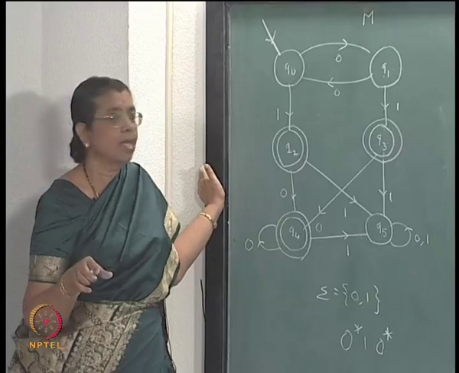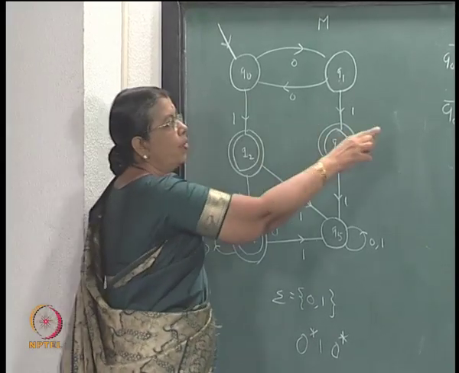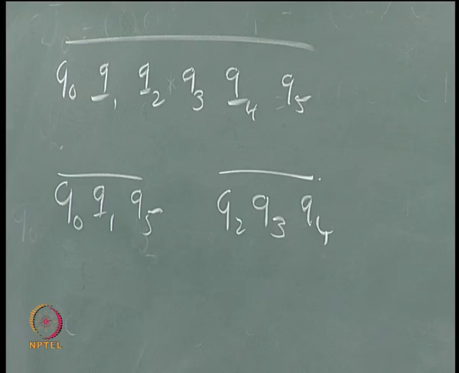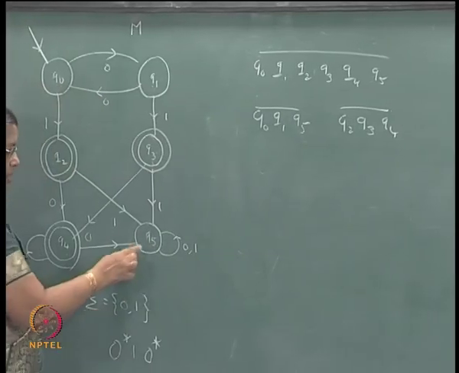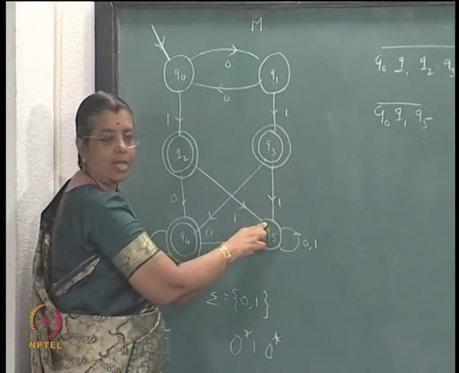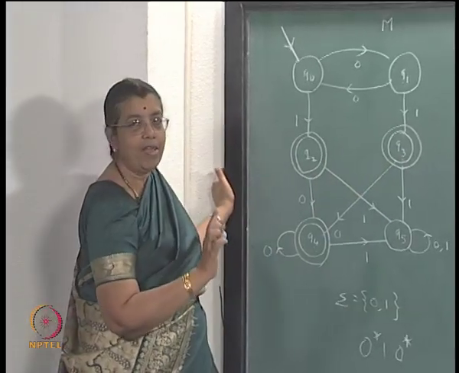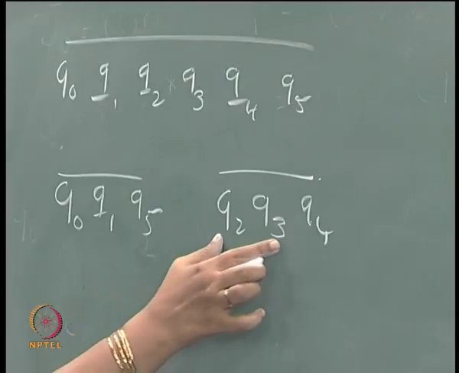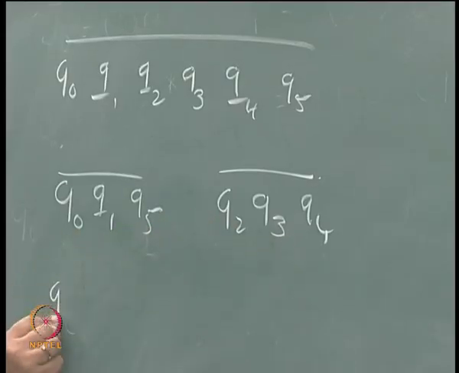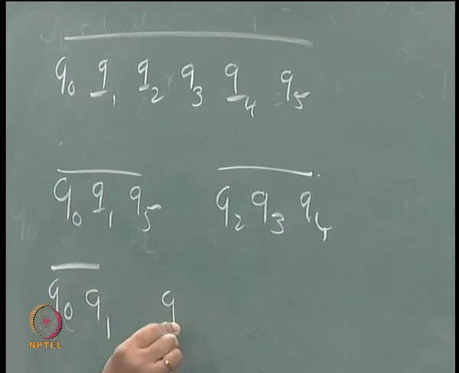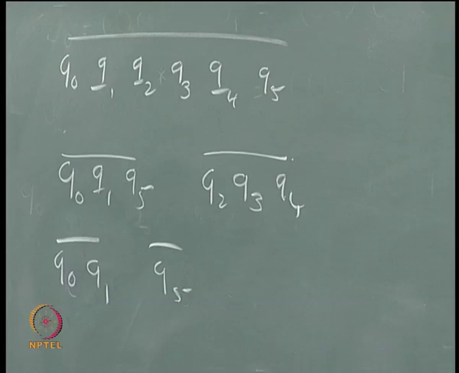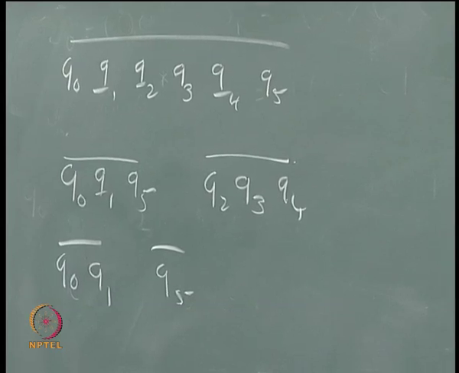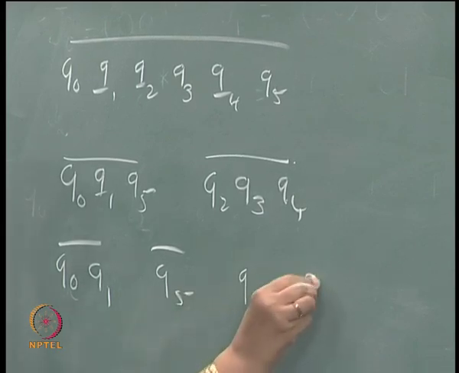Now, look at 1. Look at the 1 successors. What are the 1 successors of Q0, Q1, Q5? For Q0 and Q1, the 1 successors are Q2 and Q3. For Q5 it is this. So, they are in different blocks, Q5, Q2, Q3 are in different blocks. So, you have split them. Q2, Q3 and Q5 are distinguishable. So, Q0, Q1 should be distinguishable from Q5. Is that clear? Q2, Q3, Q4.